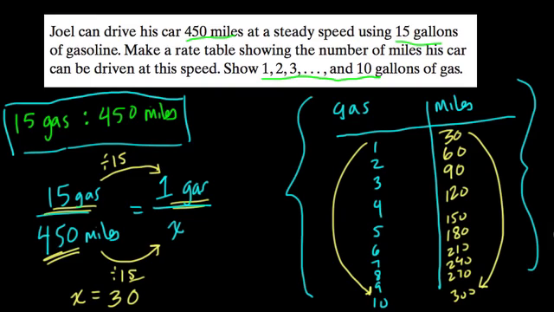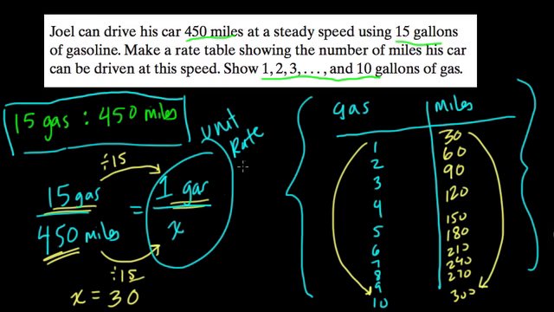So this rate table is just a way of showing the relationship between the gas that we're using and the miles we're going, and I established a unit rate here. This is my unit rate, and the unit rate is just a ratio that relates to the number 1. So 1 gallon of gas, how many miles will that go? Or 1 mile, how many gallons of gas will we use? There are different ways of looking at it. As long as the number 1 is in there somewhere, then you have a unit rate. All right, hope this helped.